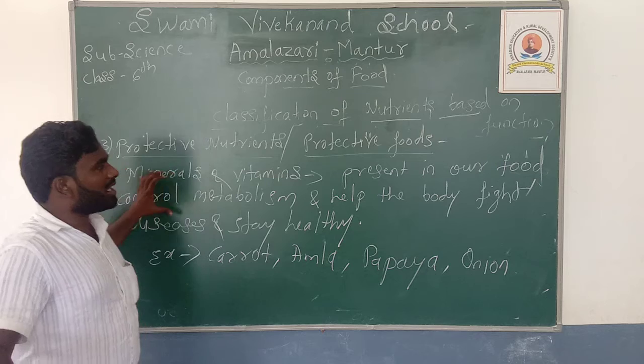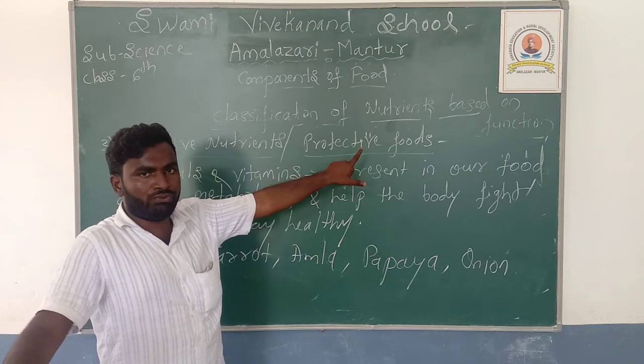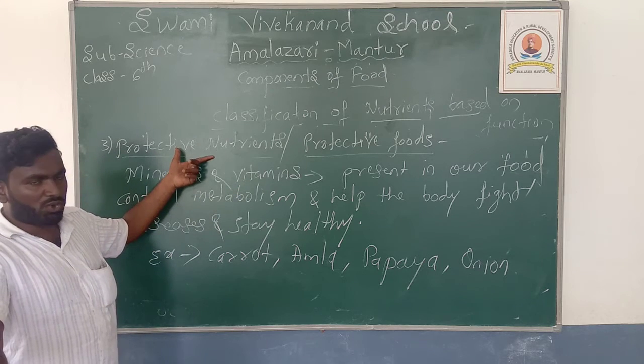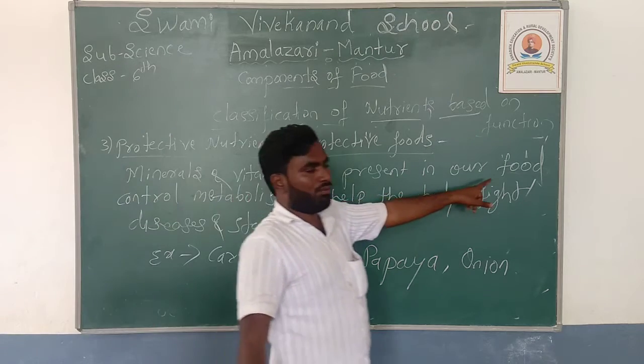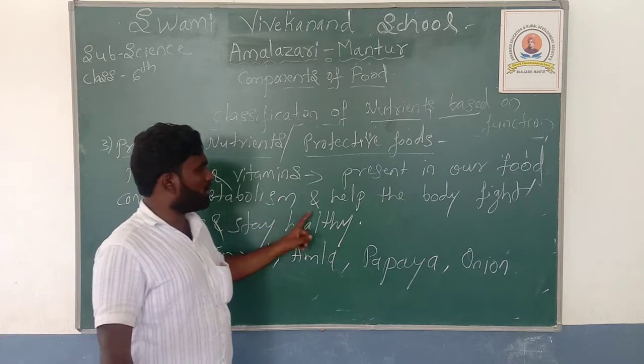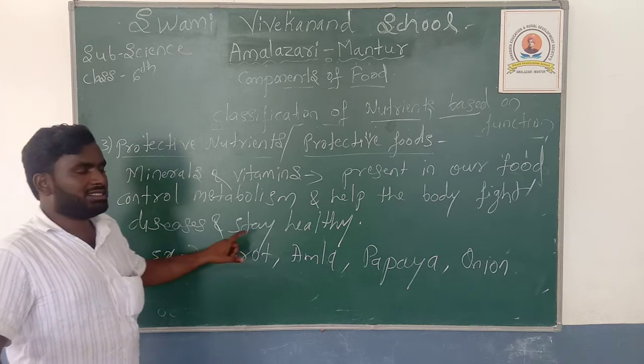So this is the third classification. That is, protective nutrients are the protective foods. Once again, listen here, students. Minerals and the vitamins are the protective nutrients that are present in our food. They also help to control the metabolism of our body and help the body fight against the diseases and stay healthy.